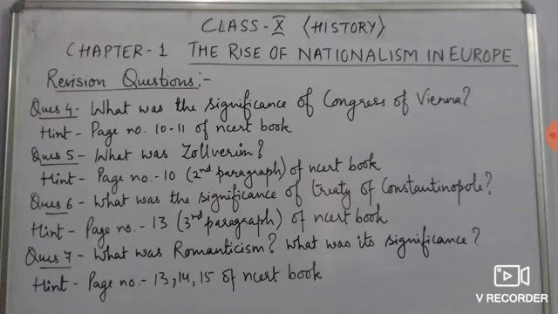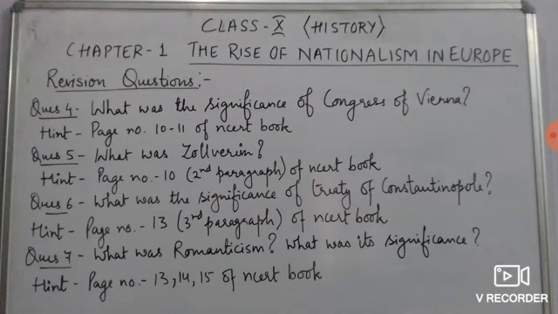Now question number 5, what was Zollverein? Very important, sometimes it is asked as a 2 marks question. The hint is, it is given on page number 10 in the second paragraph of the NCERT book. Now Zollverein was a customs union that was formed by the 39 German states. They formed a customs union for themselves. It was called Zollverein, right? As I've told you, you'll find more about Zollverein on page number 10.